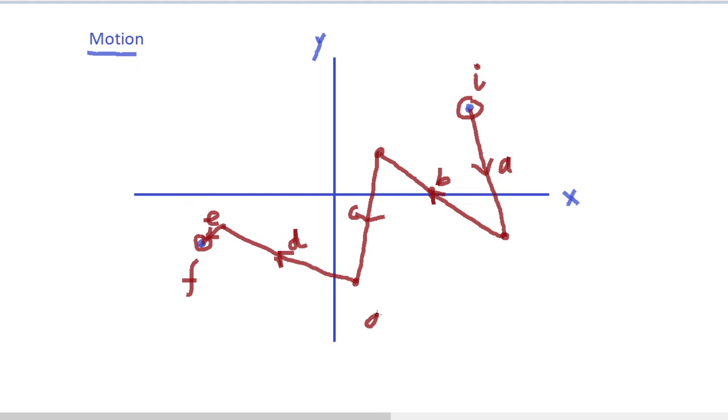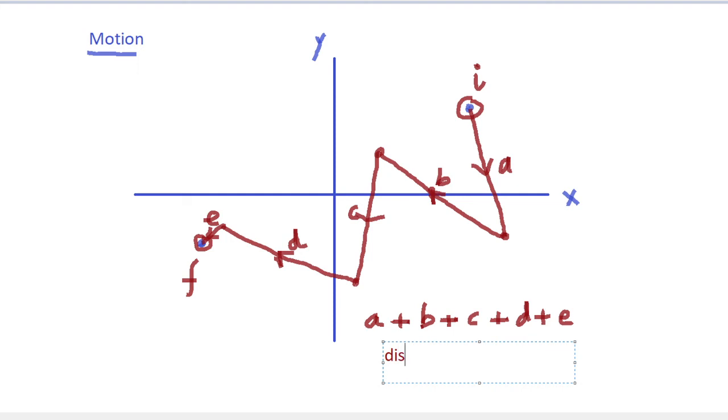So we can say that A plus B plus C plus D plus E will actually give us the total length of the path covered by the object from the initial position to the final position, and this is called distance.